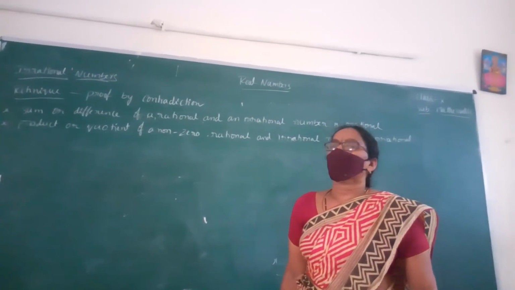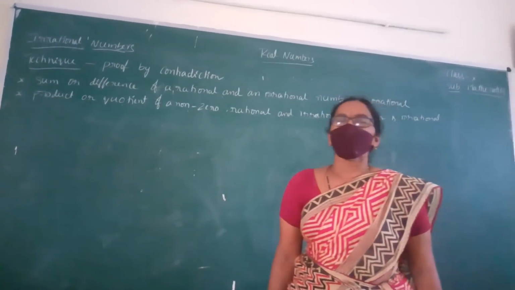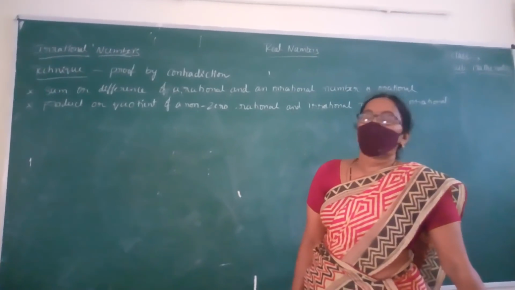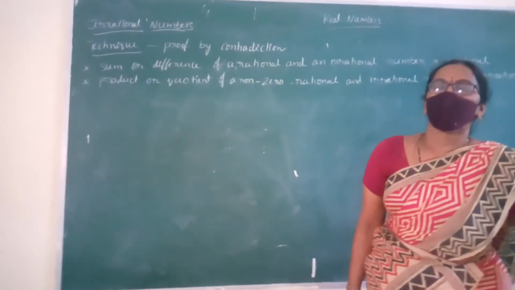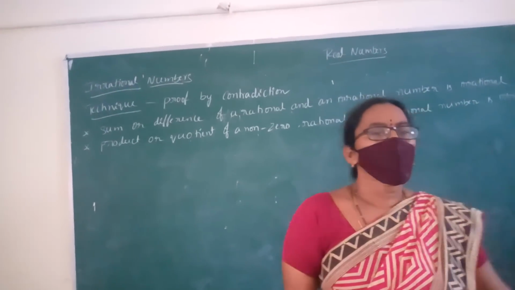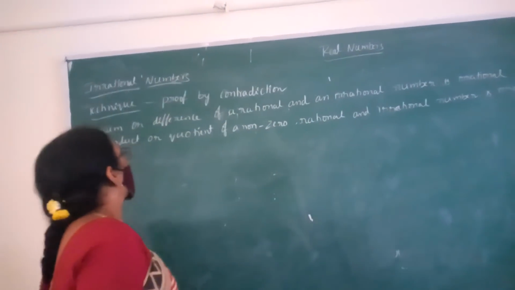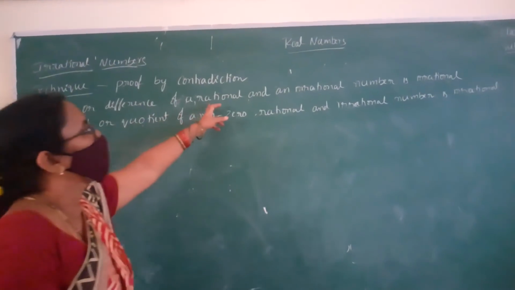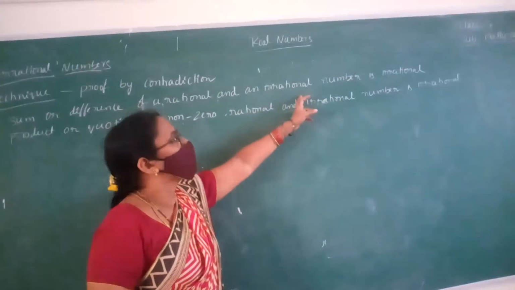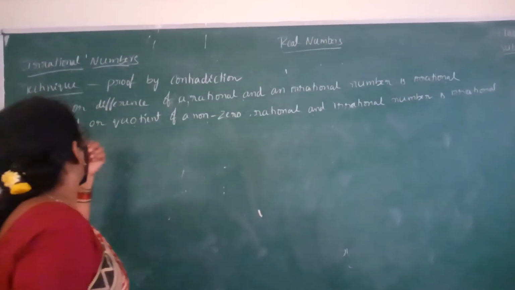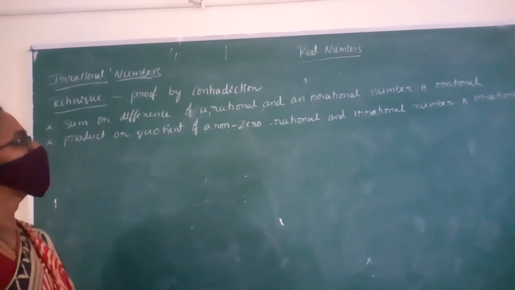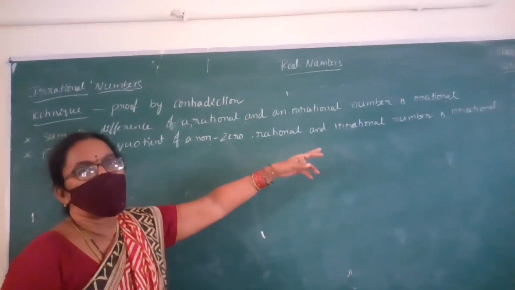In the previous class, 9th class, we learned about rational numbers and their properties. Here we see the properties in a different way. The sum or difference of a rational and an irrational number is irrational, and the product or quotient of a non-zero rational and an irrational number is irrational.